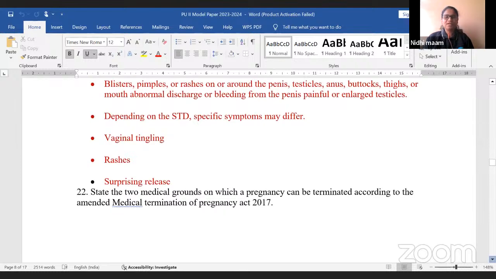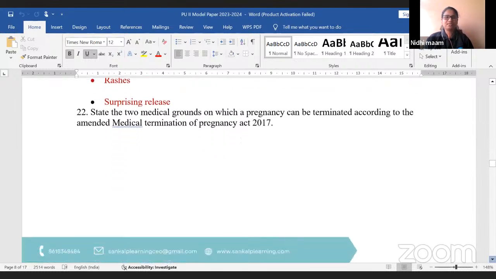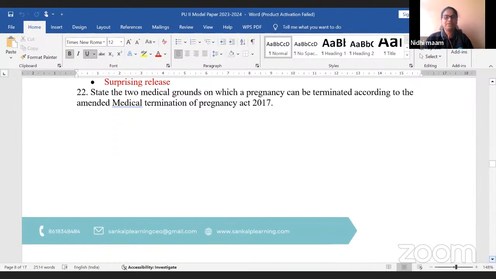Let us proceed to the next question. It is a kind of applied question. State the two medical grounds on which a pregnancy can be terminated according to the amended Medical Termination of Pregnancy Act 2017.